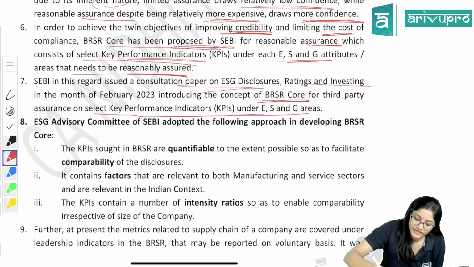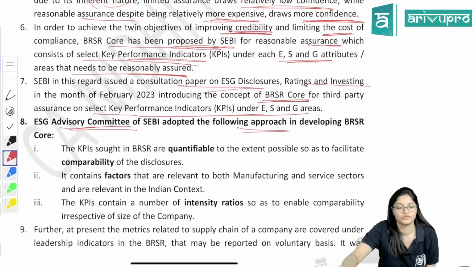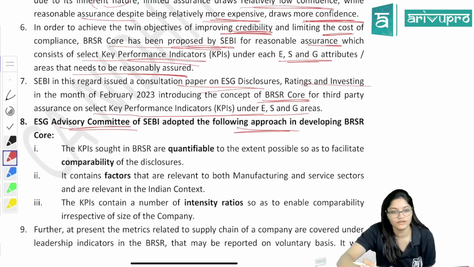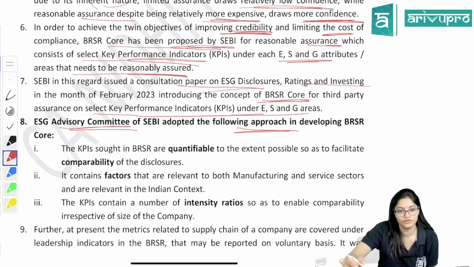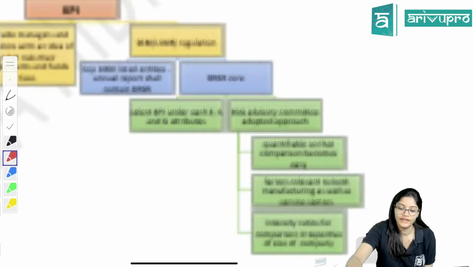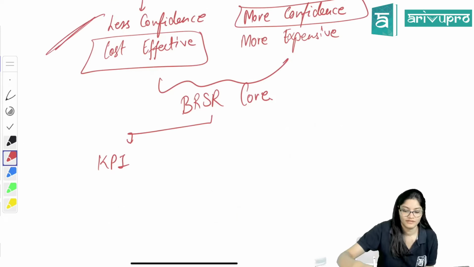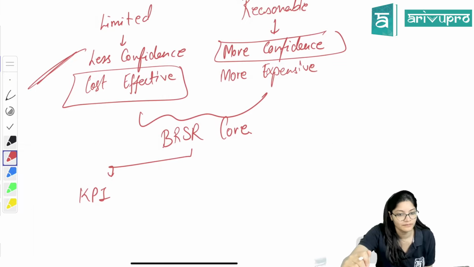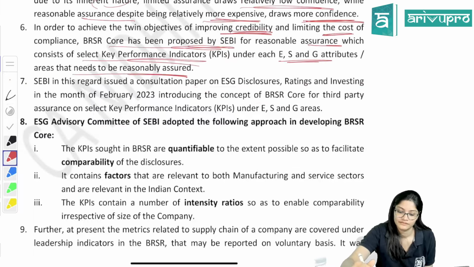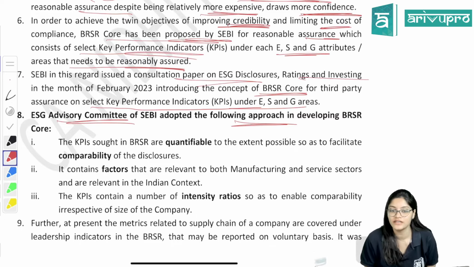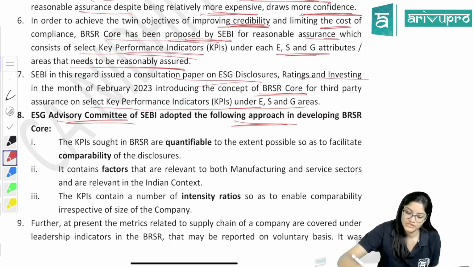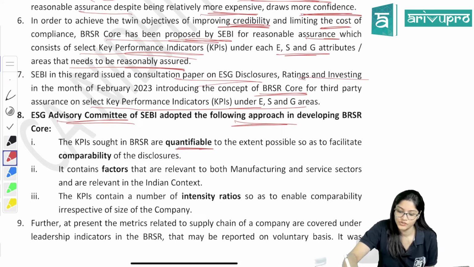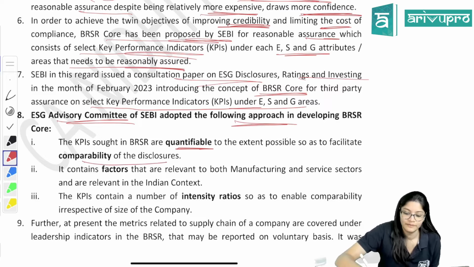So the ESG advisory committee adopted the following approach. What approach have they taken here? Now they have to develop BRSR core. What is BRSR core? We have understood, right? How it developed, why? Because this was the reason, this was the problem phase. That is why BRSR core came. Then, the ESG advisory committee, what did they adopt? The KPIs sought in BRSR are quantifiable to the extent possible so as to facilitate comparability. That means quantity.